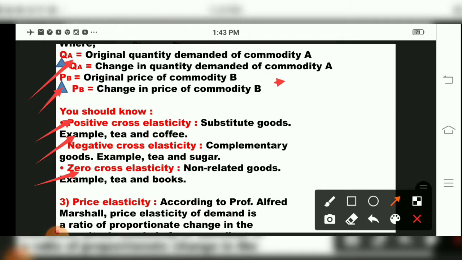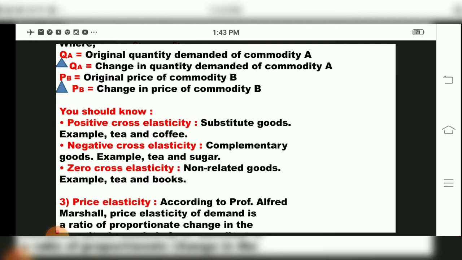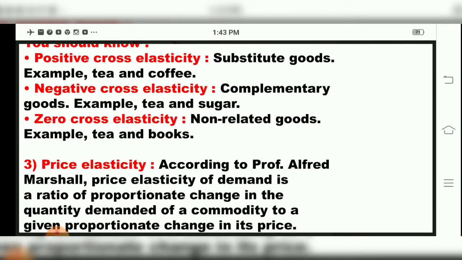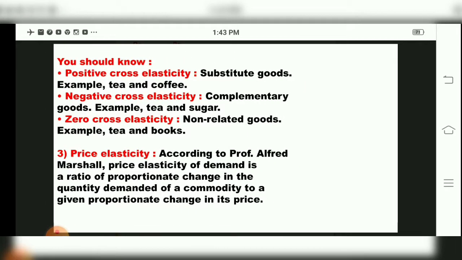So that is what we have to tell regarding cross elasticity of demand, children. For positive cross elasticity, we have substitute goods, tea and coffee. For negative cross elasticity, we have complementary goods, example tea and sugar. And for zero cross elasticity, we have non-related goods, example tea and books, children.